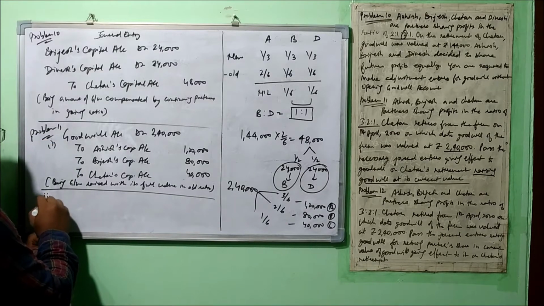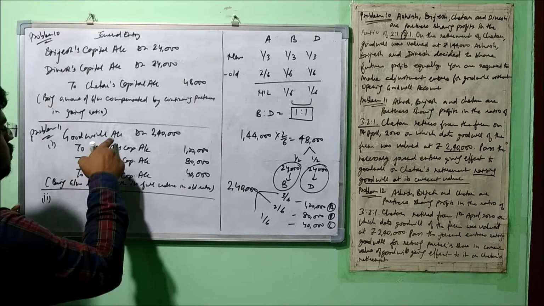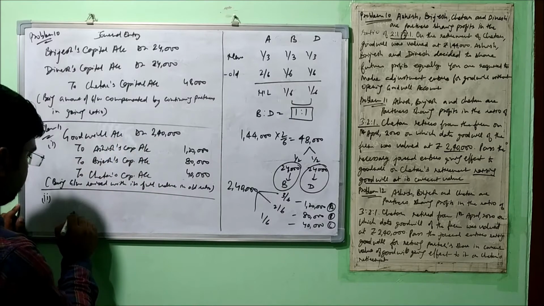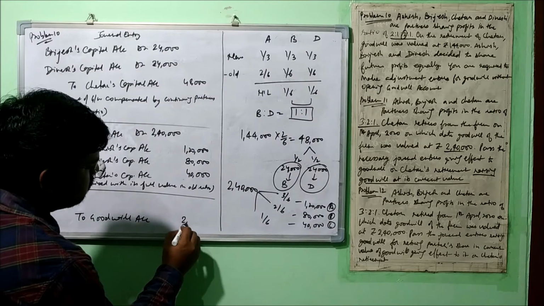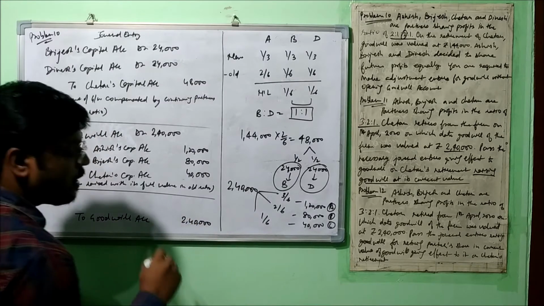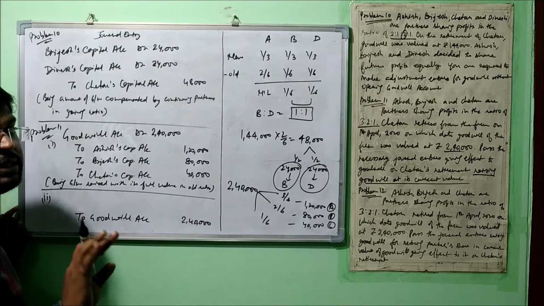Like I told you, in this case two entries will be passed, one for raising, another for writing off. Now we pass the entry for writing off. So this Goodwill account is supposed to be credited. So to Goodwill account, the value is 2,40,000. Now remember what I told you. I just told you that continuing partner, not the gaining partner.